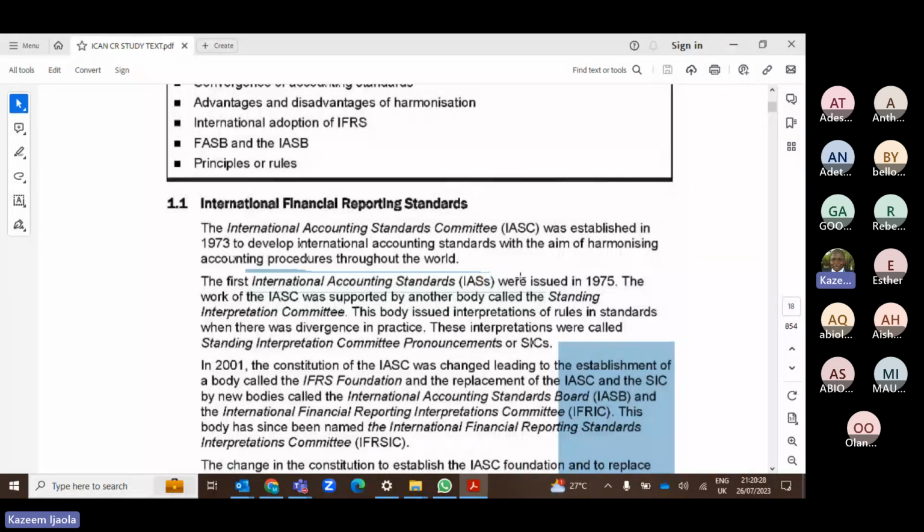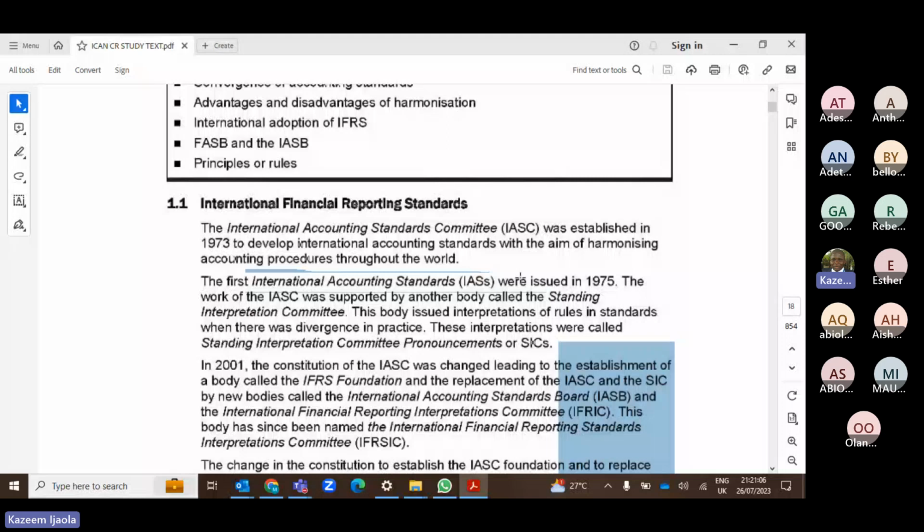Between 1975 and 2001, they were releasing various IAS, up to more than IAS 41. A lot of IAS were issued. Note that during this time, IAS was only followed in the UK because there was no global convergence, no global harmonization of financial reporting at that time. So IAS basically was a UK-based standard. All the IAS issued from 1975 up to 2001 were basically UK standards.